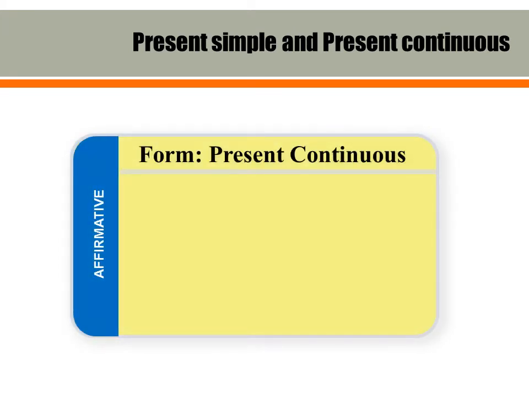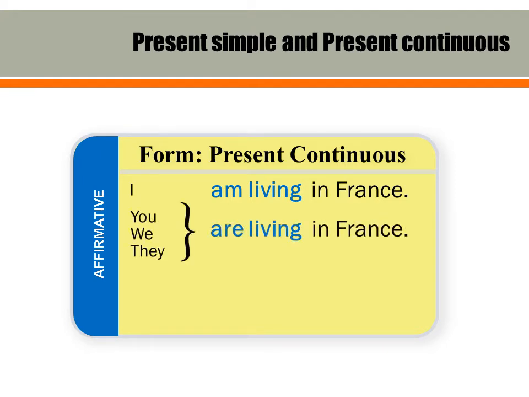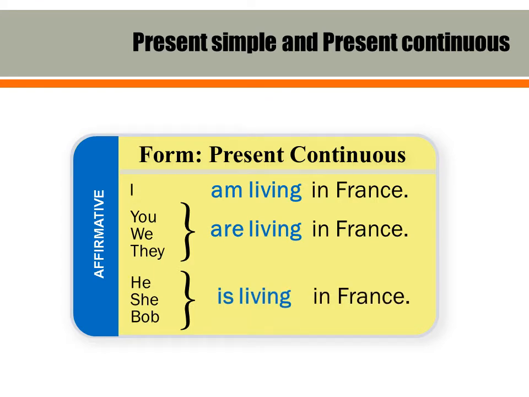The present continuous is formed using the verb to be plus the verb plus ing. So we have I am living in France. Am is part of the verb to be. You are living in France. We are living in France. They are living in France. He is living in France. She is living in France. Bob is living in France.